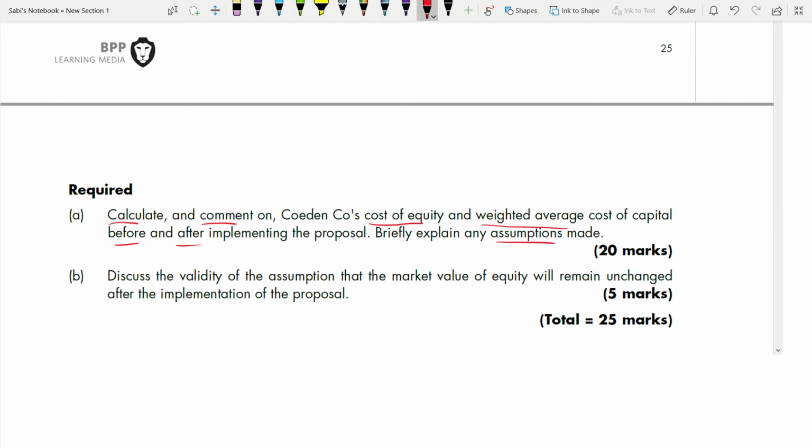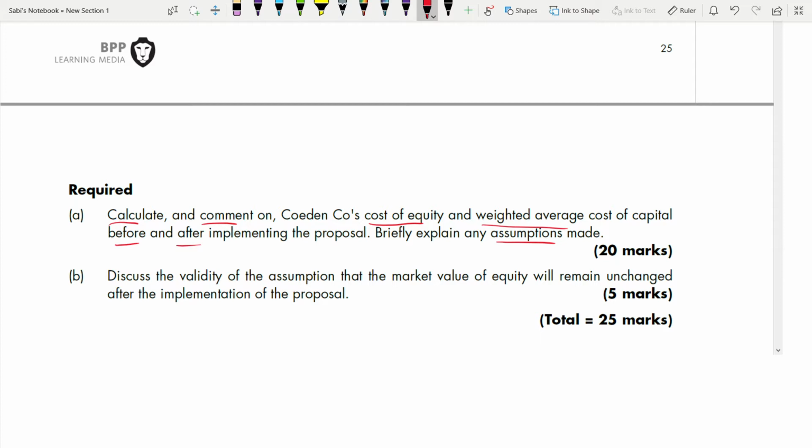20 marks. Now you have to be very smart to get these 20 marks. What are the steps you need to do? How to calculate? Coming to part B, discuss the validity of the assumption that the market value of equity will remain unchanged after the implementation of the proposal. So they are saying you have to discuss the assumptions, the validity. How valid is your assumption that the market value of equity will not change before and after the proposal.